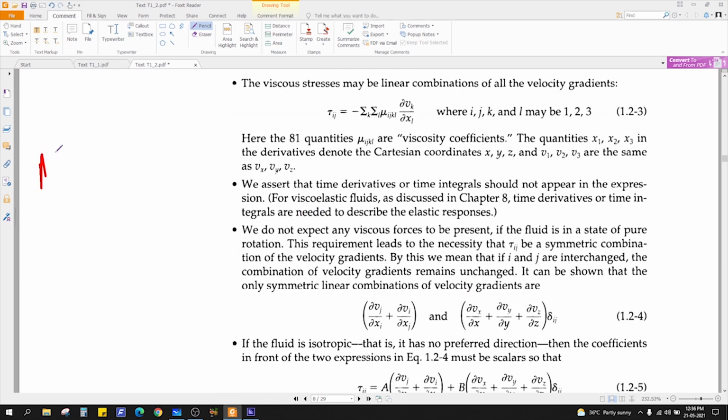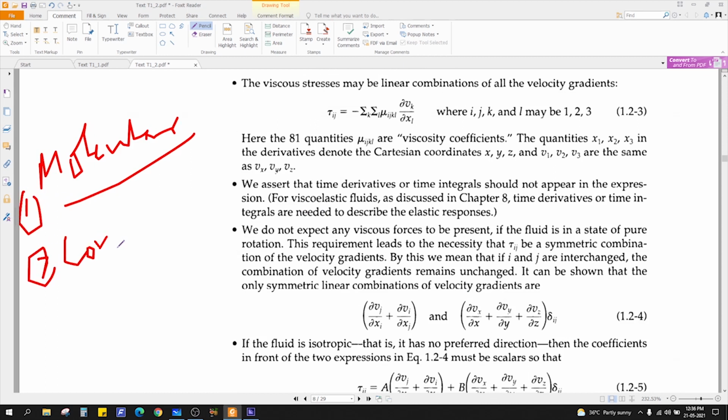So we just discussed molecular transfer, the molecular part in momentum transfer. Secondly, we have to understand convection, which will be discussed last. So we have only two modes of transfer in momentum: molecular transfer and convection. Similarly, in mass transfer there is molecular transfer, which is Fick's law, and convective transfer. And in heat transfer, we have three modes of transfer. We have molecular, that is the thermal conductivity term, Fourier's law, then convection and radiation.